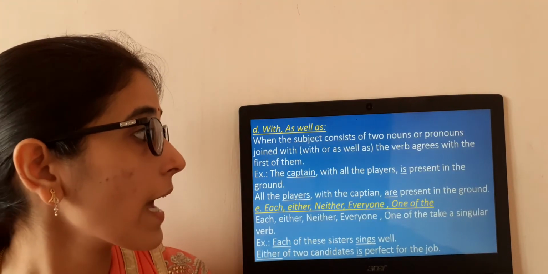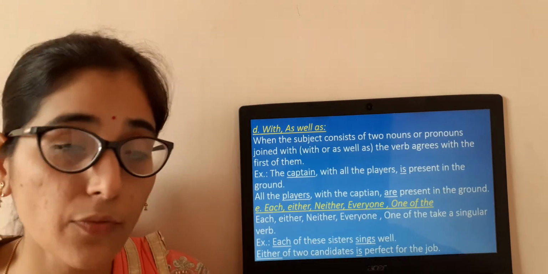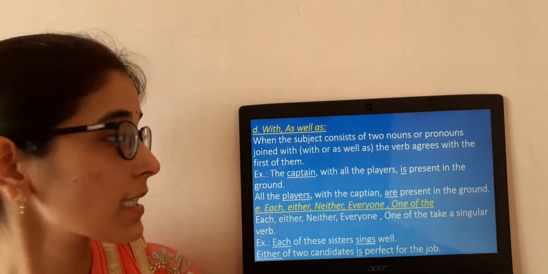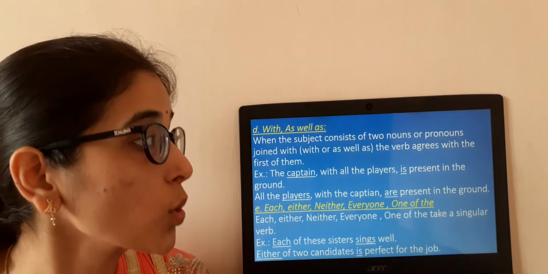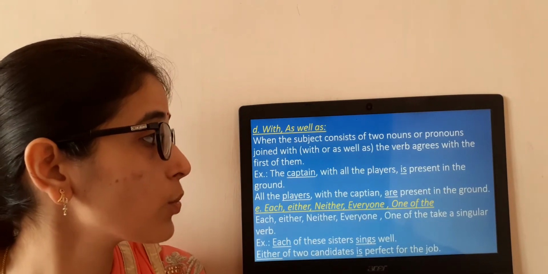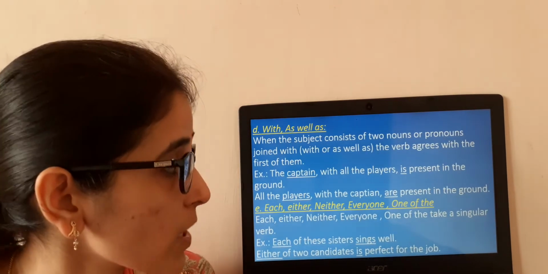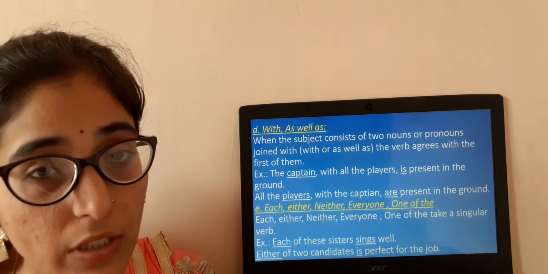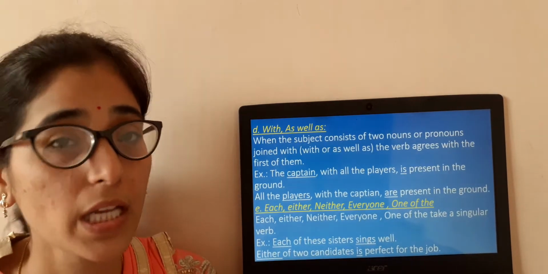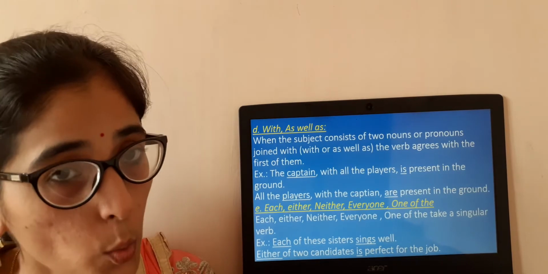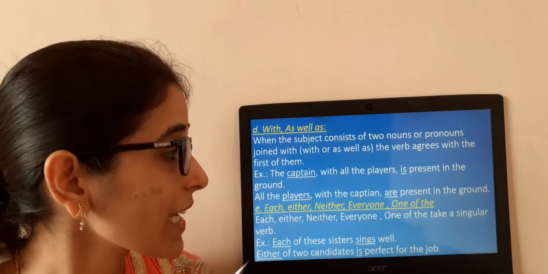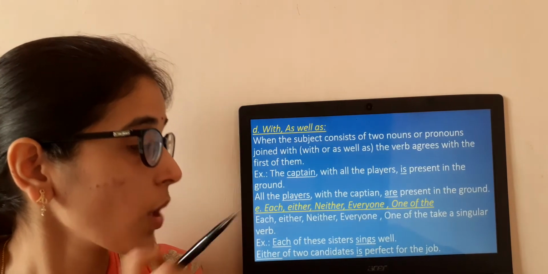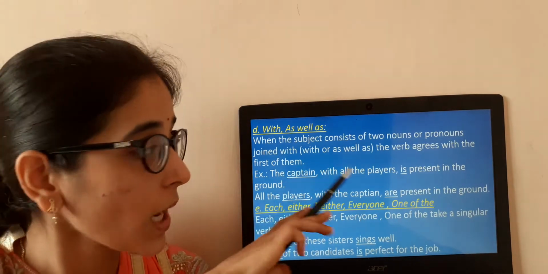Next one, with as well as. In the sentence, if you are getting with and as well as, at that time what you are going to do? Let us see. When the subject consists of two or more nouns joined with or as well as, the verb agrees with the first of them. That means whatever is given in the beginning of the sentence, based on that we will add the verb. Let us see the example here. The captain with all the players is present in the ground. So I am talking about the captain here. So it is singular, so I will use a singular verb.